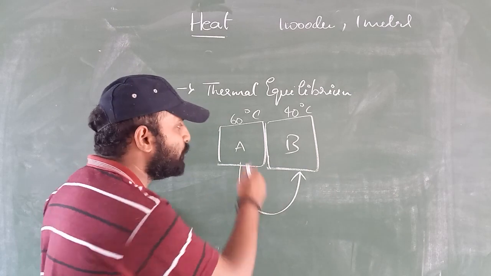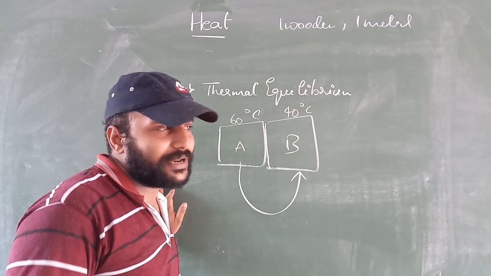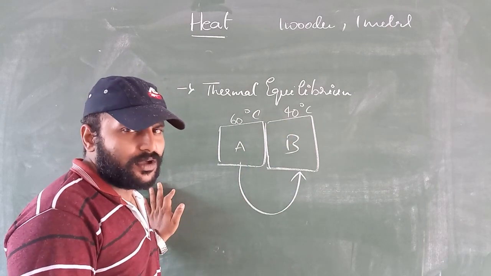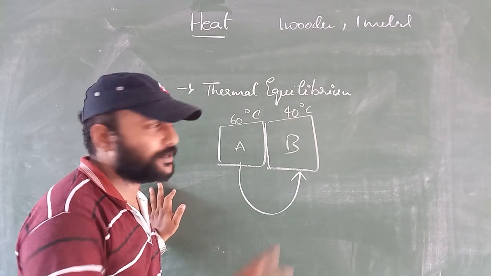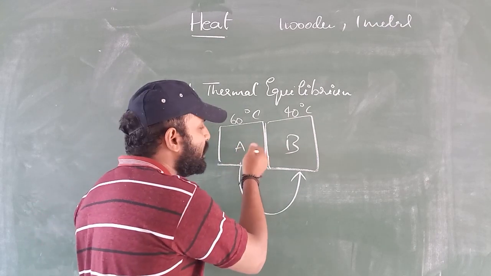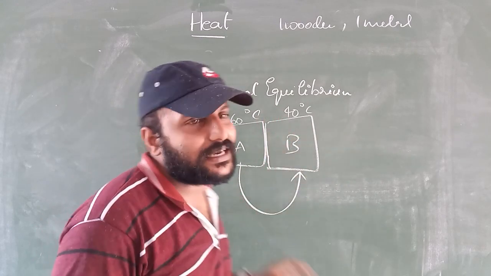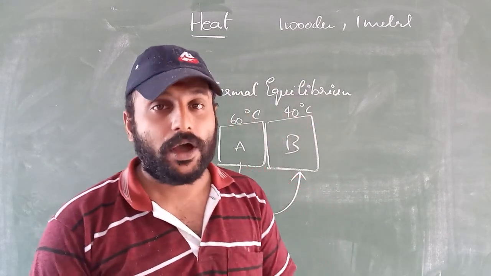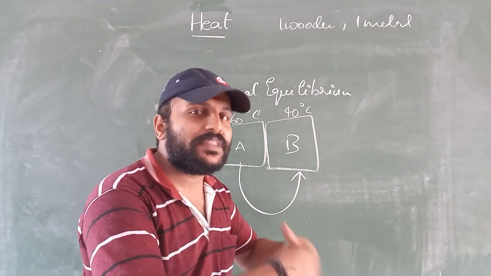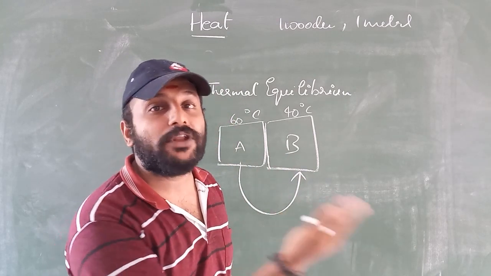Heat will be transferred from object A until both the objects attain the same temperature. Same temperature means if you take the average, 60 plus 40 by 2, what do you get? It's 50 degrees, an average temperature. So heat is transferred from A to B until both objects attain the same degree of temperature. Once the objects get the same degree of hotness or coldness, from that moment onwards, the object neither receives heat energy nor loses energy.